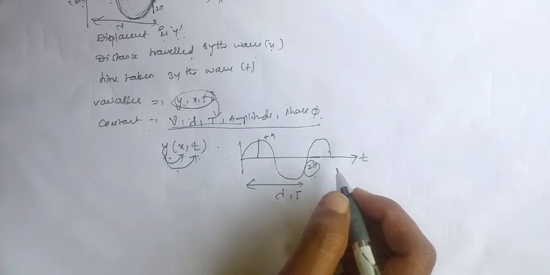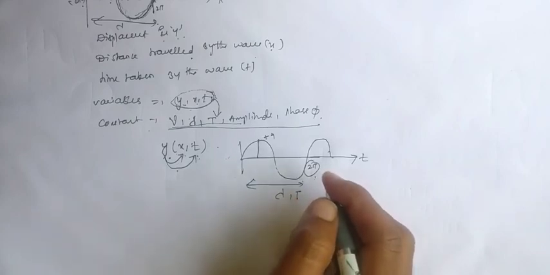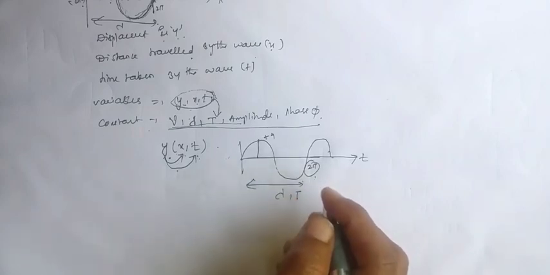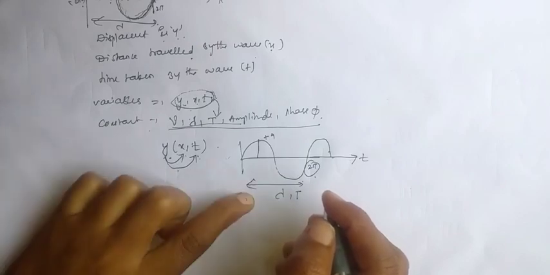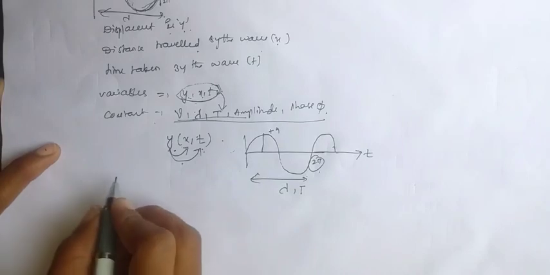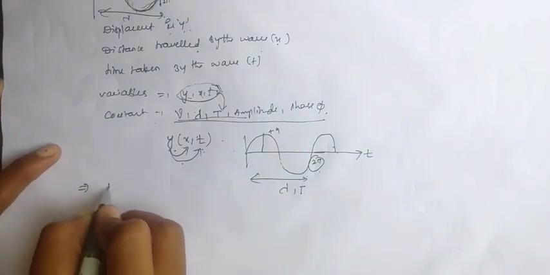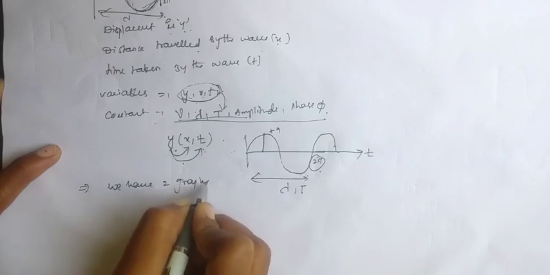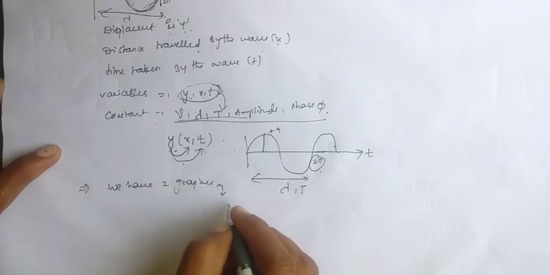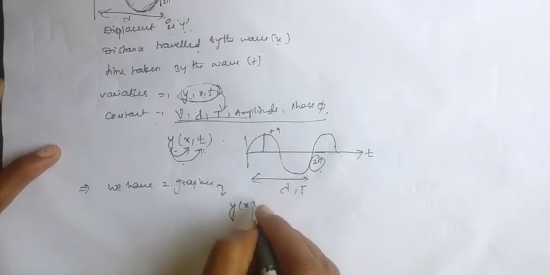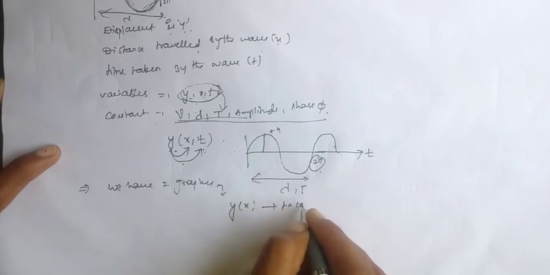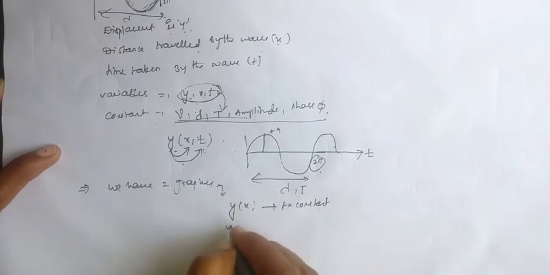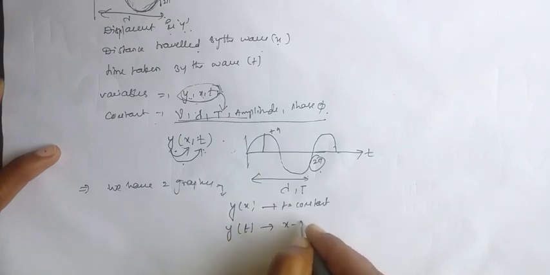When we take a photograph we get a wave like this, and we have two graphs: displacement with respect to position when time is constant, and displacement with respect to time when position is constant.